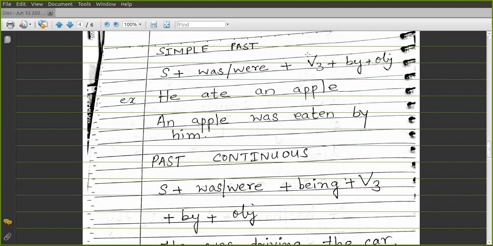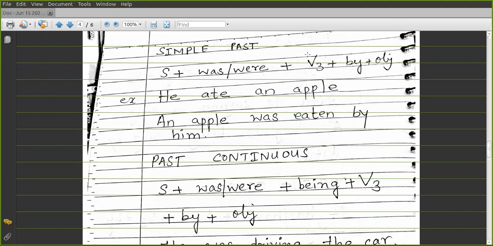So in simple past, the structure is subject plus was/were plus V3 plus by plus object. So here the sentence is he ate an apple.